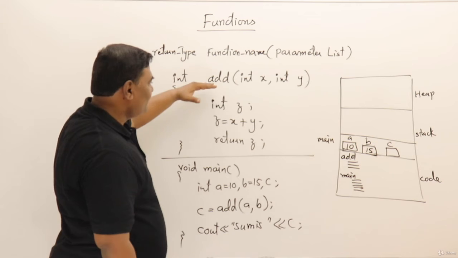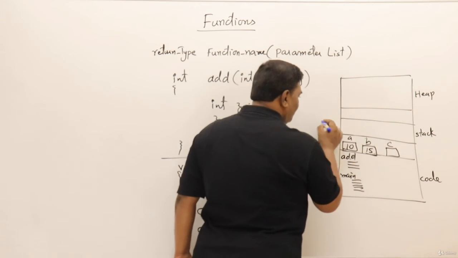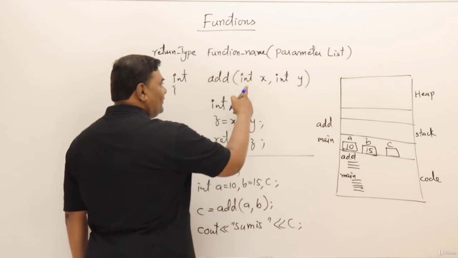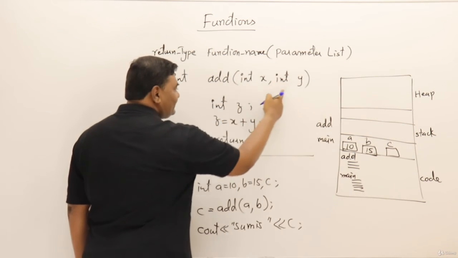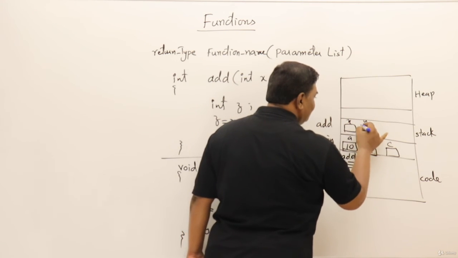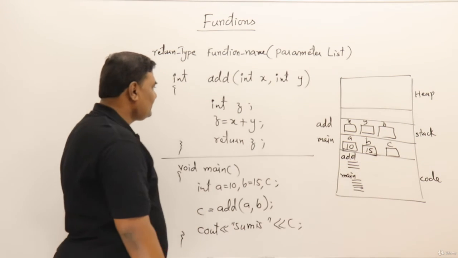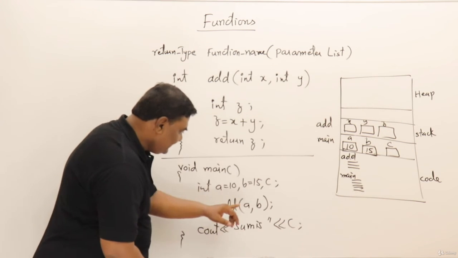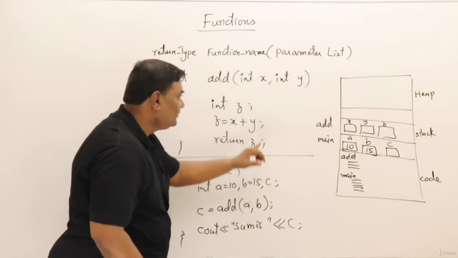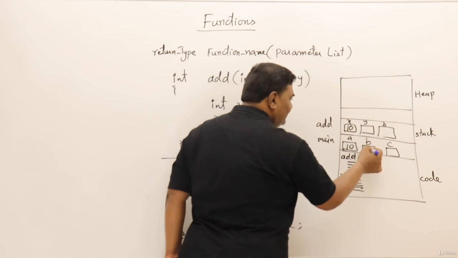Now next there is a call to function add. So the control goes to add. The moment the function is called, an activation record is created for this function also inside the stack, containing all the variables used here, x, y and z. So three blocks are created for three variables. Now from here what is passed? A and B. So A value goes into X and B value goes into Y. So this 10 goes into this one and 15 goes here.